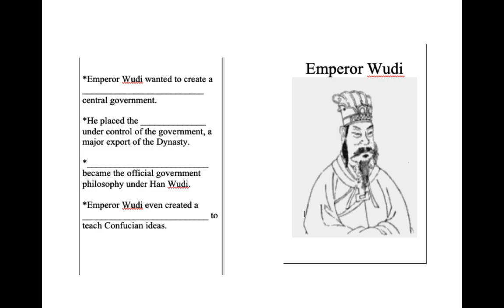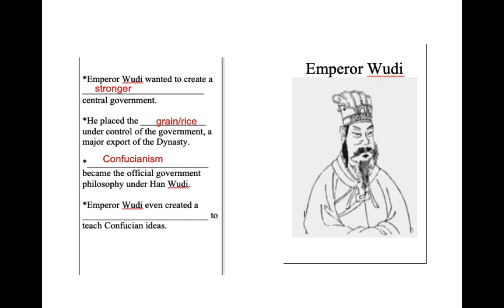Now please find your Emperor Woody trading card and let's go over the answers together. Emperor Woody wanted to create a stronger central government. He placed the grain and rice, which is the major trade for them, under the control of the government, which is of course a major export of the dynasty, so he could control the money coming in and out, which is what helped form that strong central government.